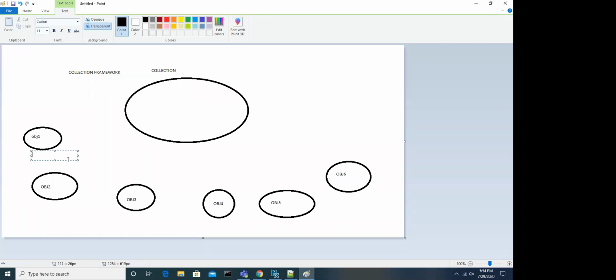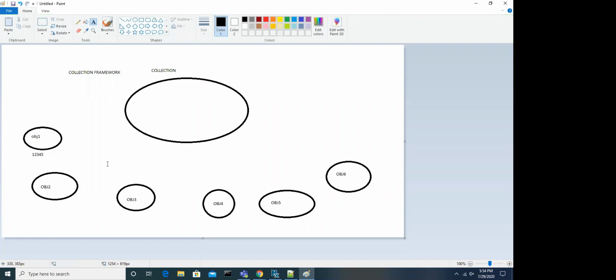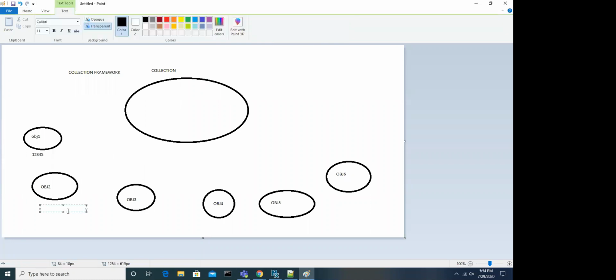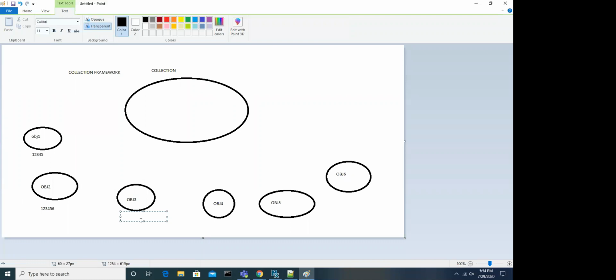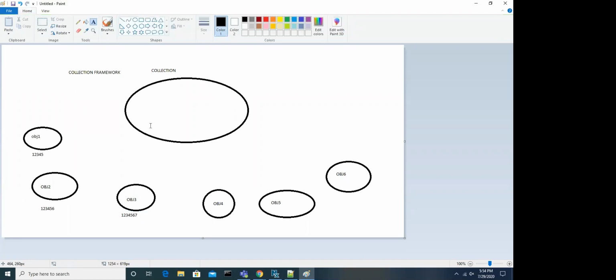So the moment the memory is occupied, there should be some address. Let's say this address is 12345. Like this, for each object there will be a different address. Now you understood the fundamental thing: when you create an object, there will be some address in that memory location.